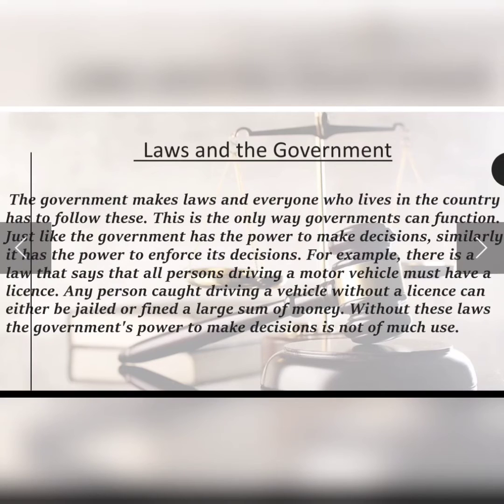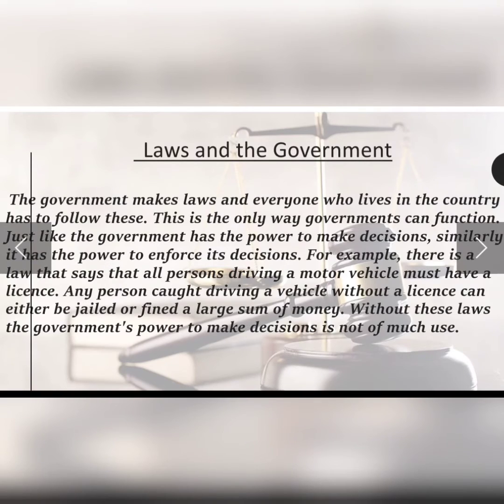By making laws, the government can function in a proper and organized manner, and the government can also show its power in order to make decisions. Okay, they can make decisions, they are showing their powers. For example, we can say that the person who is driving a car, motorcycle, bike, trucks, buses, they all need to have a driving license.